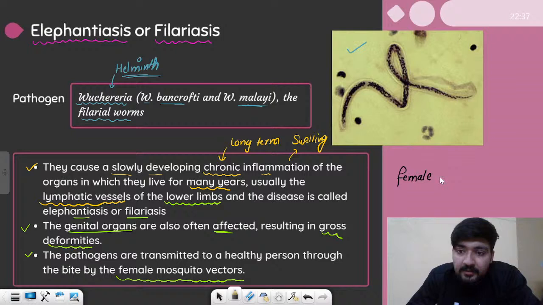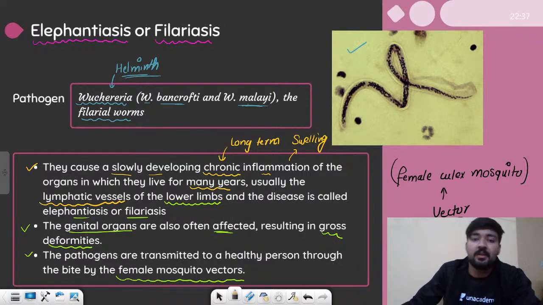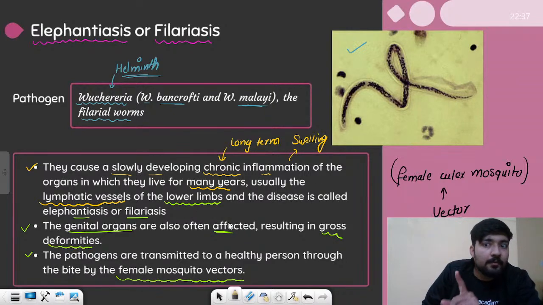So this time we have female Culex mosquito. Yes, this is also caused by the bite of a mosquito, which is female Culex mosquito. It is the vector of all these eukaryotic pathogens, right? So it is caused by the bite of female Culex mosquito.